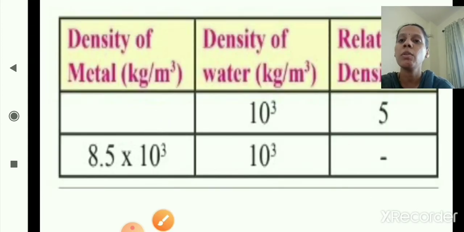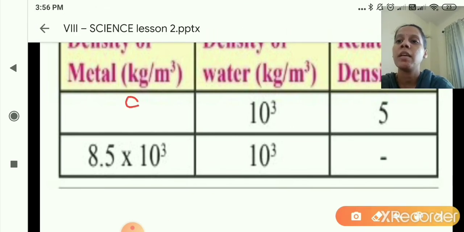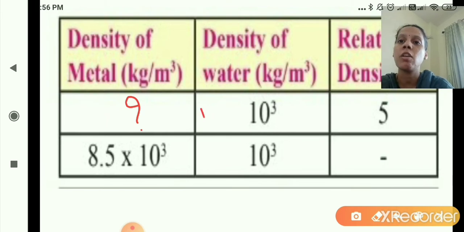Okay, as you can see here, density of metal is given, density of water is given, relative density. So in the first sum, density of metal is not given, density of water is given 10 raised to 3, that we know very well. What is the density of water? 10 raised to 3 kilogram per meter cube. Okay, if you are writing it in gram per centimeter cube, what will you write down? 1 gram per cm cube. Okay, this is given in kilogram per meter cube. And relative density is given, that is 5. So we will find out density of a metal now.